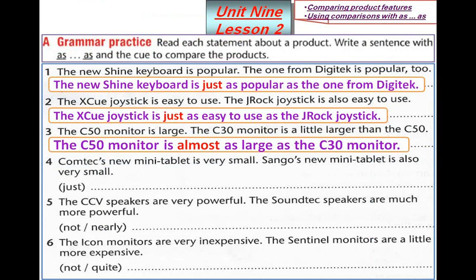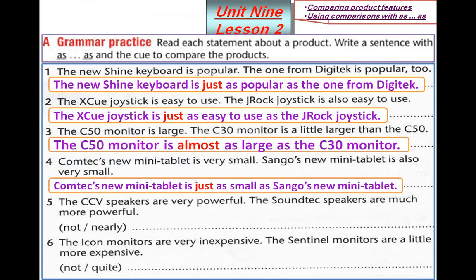Number 4. Comtech's new mini tablet is very small. Sango's new mini tablet is also very small. Use just. Also we are expressing similarity. I say Comtech's new mini tablet is just as small as Sango's new mini tablet.